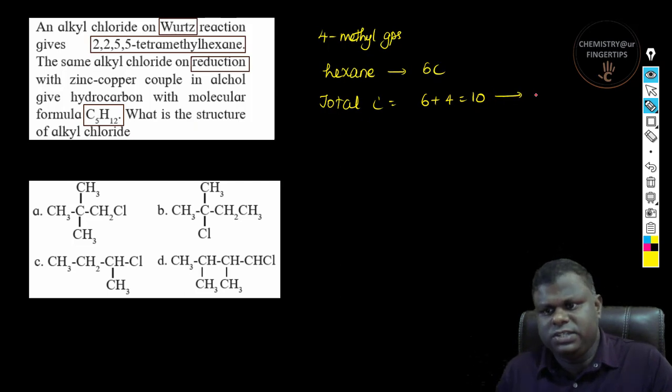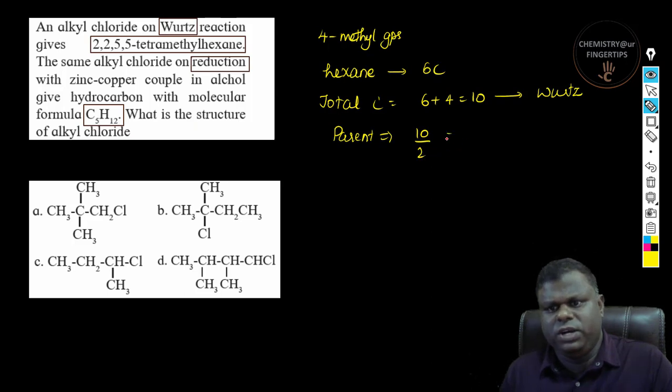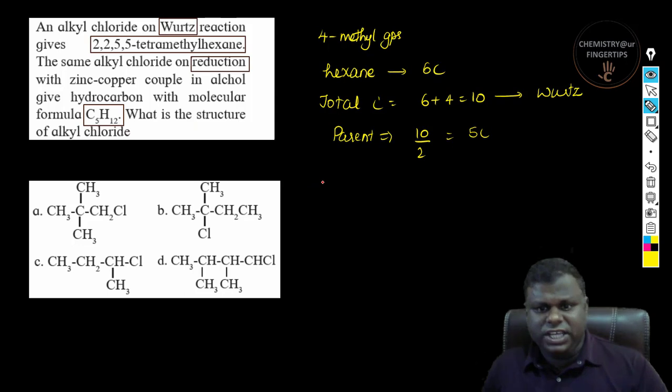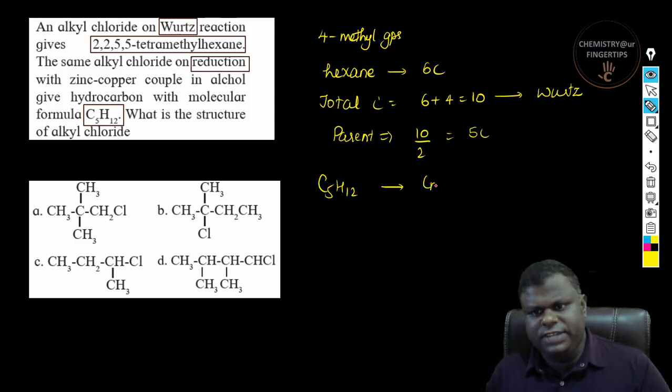This is in the Wurtz reaction. So the parent is going to contain 10 by 2, which is equal to 5 carbon, and this is already known to you. Now you have C5H12, right? This is nothing but CnH2n+2, if you could see here, right?